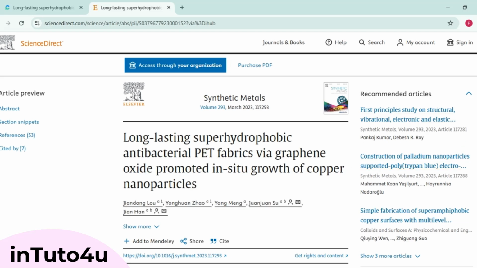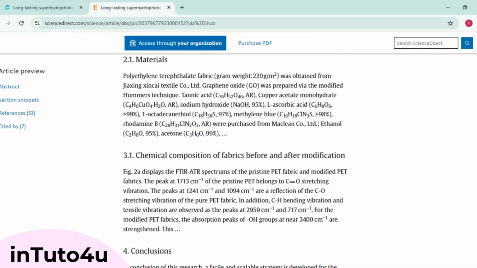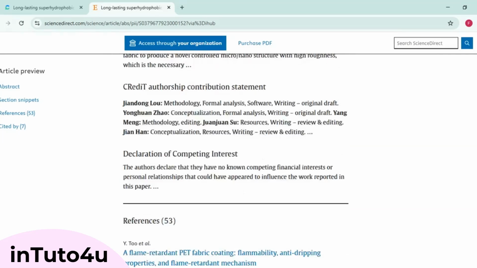Your thesis doesn't have to be stressful, scattered, or slow. It can be strategic, supported, and done the smart way. Use tools like Consensus.